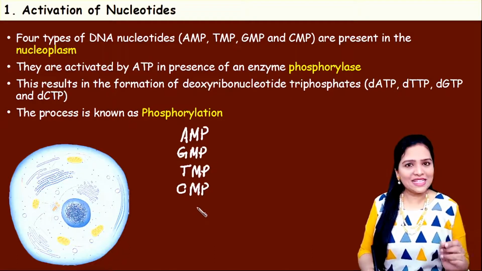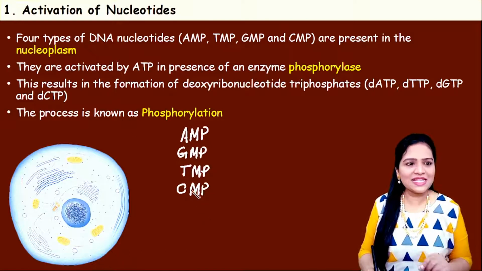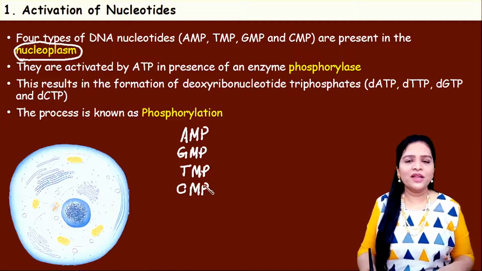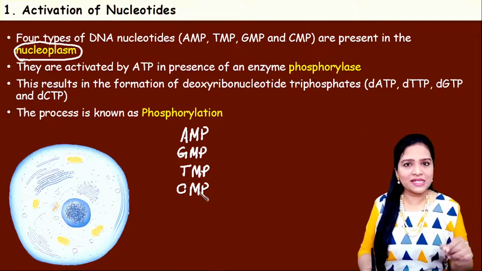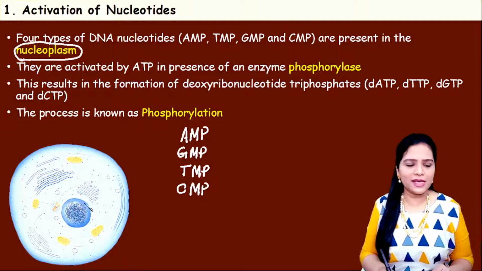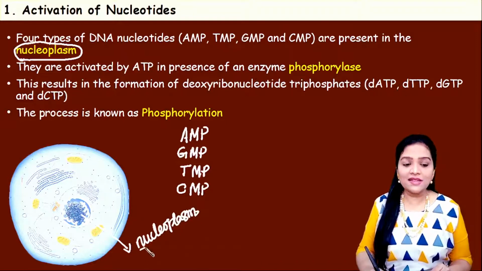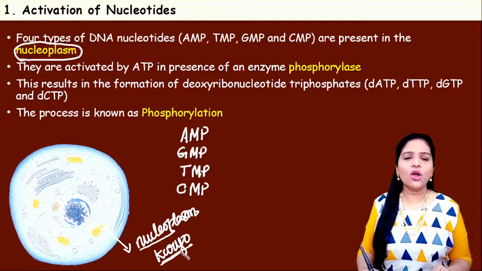So these monophosphates are present in the nucleoplasm region. Where is nucleoplasm? When you see the nucleus, the fluid present inside the nucleus is called nucleoplasm. So this is the cell, this is the nucleus. Inside the nucleus, the region where the fluid, gel-like thing is present, this is what we call a nucleoplasm. There is another name for nucleoplasm, that is karyoplasm. Karyo means nucleus.